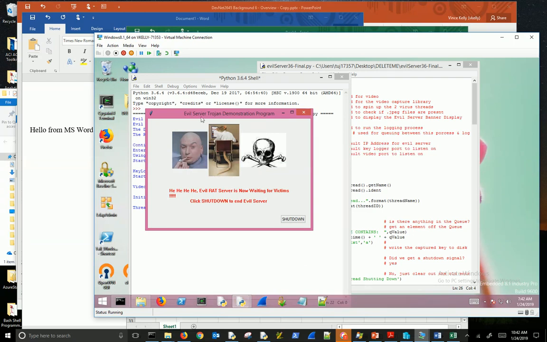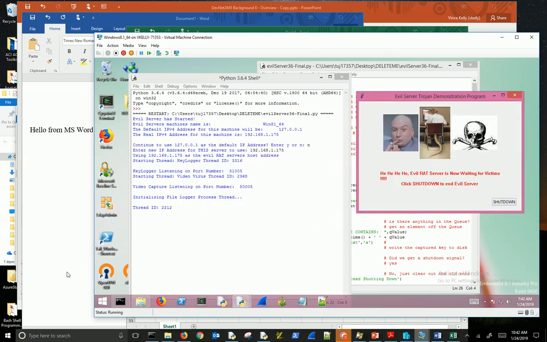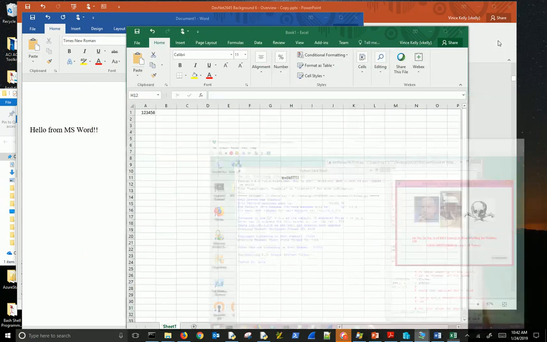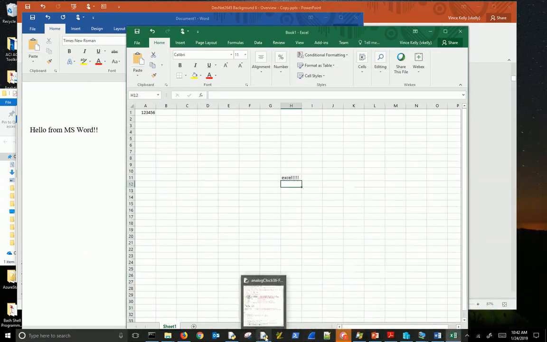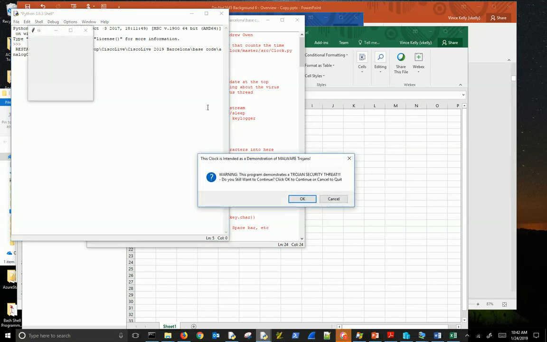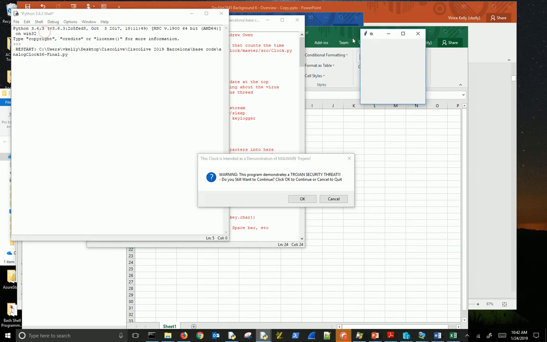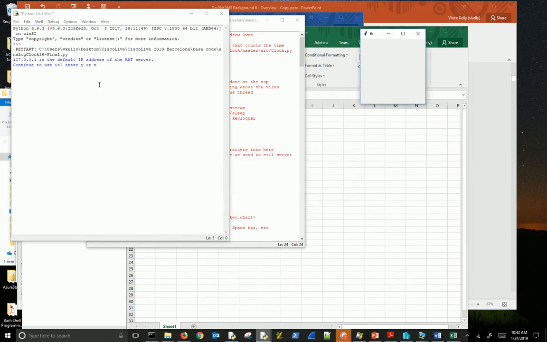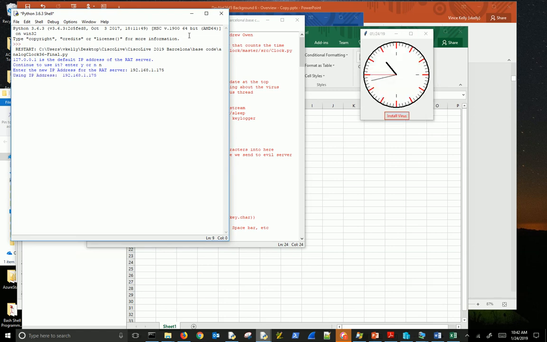There's our Dr. Evil. Just put him over here. So now let's go back and fire up our malware code, analog 36. Let's run this guy. Warning screen. Put this over here. I'll say yes. I'll say no. I'll give him the focus. Say no. 192.168.1.175 is the Windows PC.